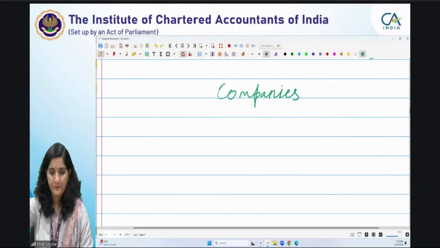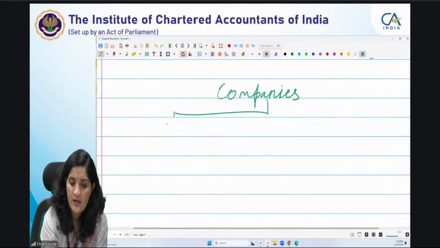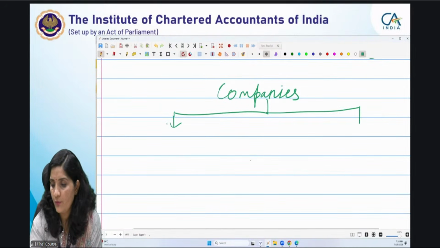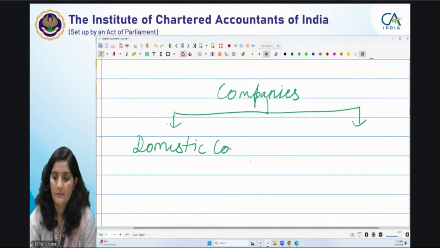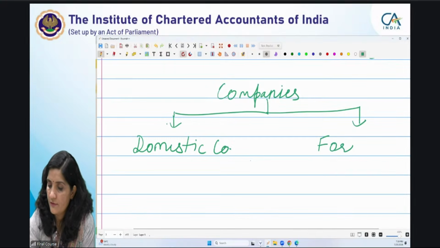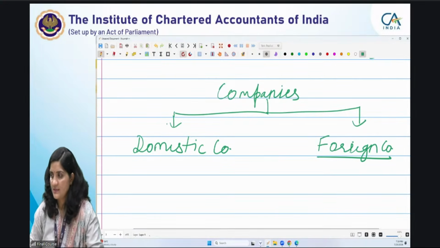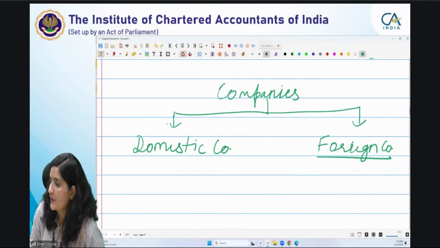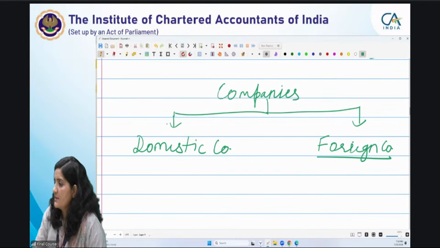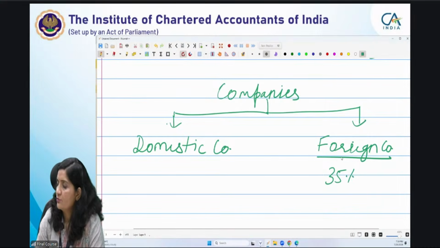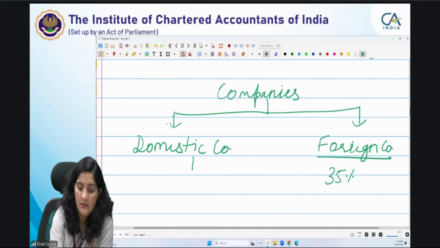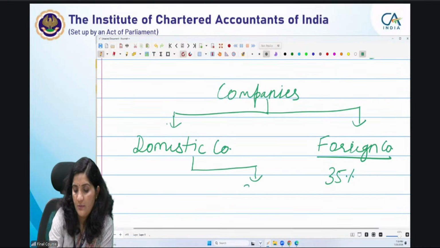क्या rates हैं? What are the rates? Fast. I want answer from everyone. Domestic company or your foreign company? Domestic company rates is something extra, है ना? Domestic companies का, yes, Radha is answering. Foreign company 35%, very good. Ashutosh is answering, domestic company का rate 30%. Let me mark it here, 30%.